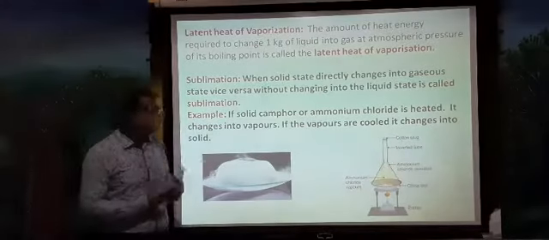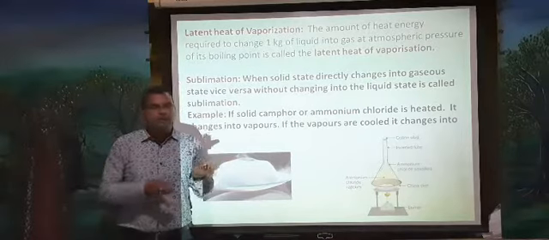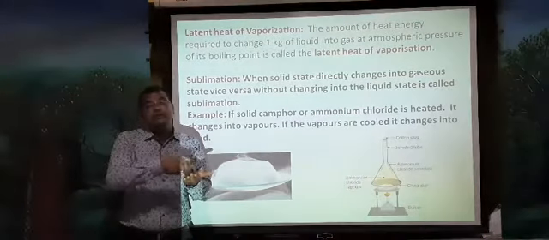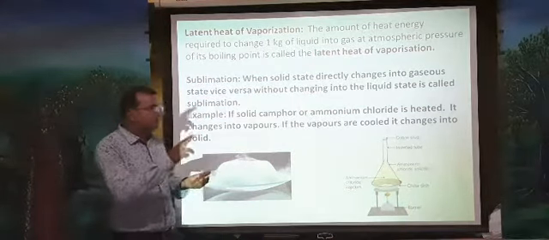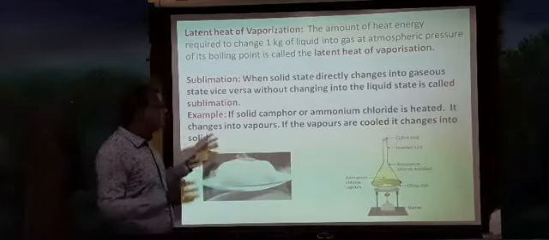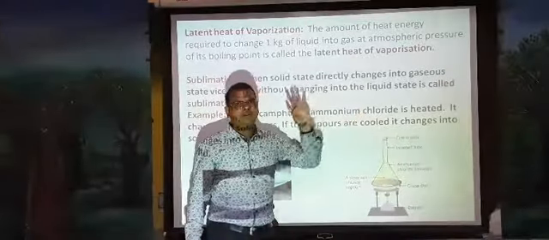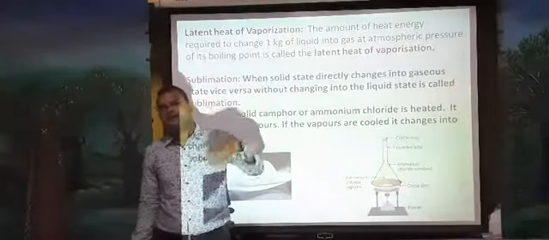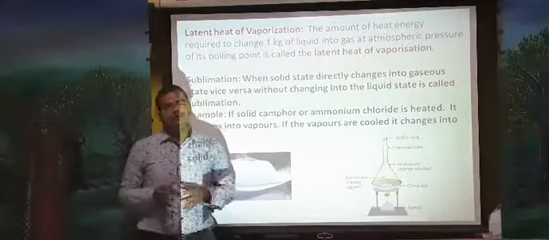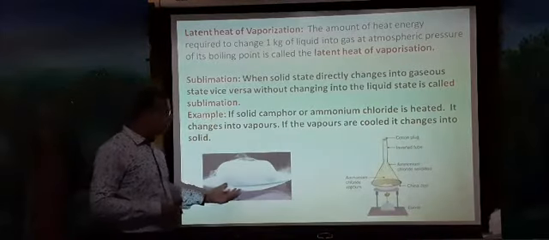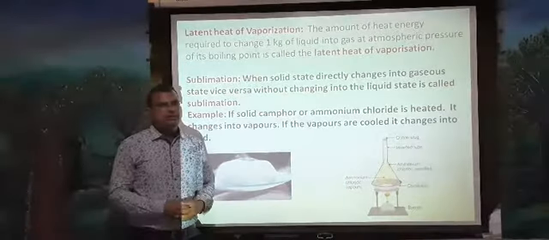Where will we see such situations? Camphor, which in Kannada we call karpura. When you take karpura and start heating it, it directly converts into gaseous state without changing into liquid. When you cool it, it again converts into solid. So examples here are camphor and ammonium chloride. If you heat solid camphor or solid ammonium chloride, it directly changes into gaseous state without changing into liquid state. This kind of process we call sublimation. This is camphor and this is ammonium chloride.